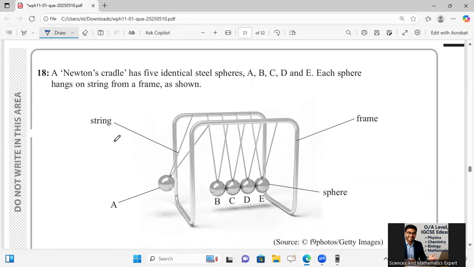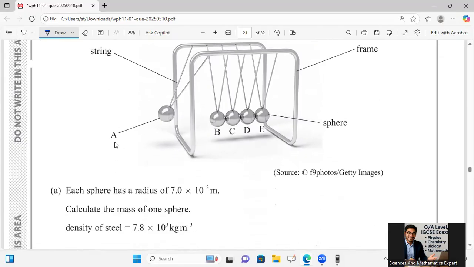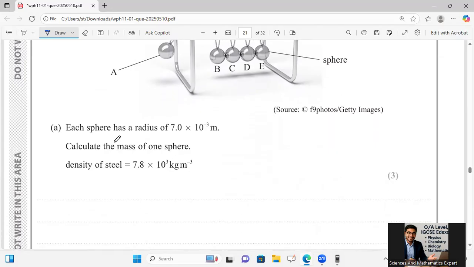Now he is saying a Newton's cradle has 5 identical spheres A, B, C, D, and E. A is outside, then B, C, D, E. These are the frame, sphere, and string. Each sphere has a radius of 7 multiplied 10 to the power minus 3. Density of the steel is given.